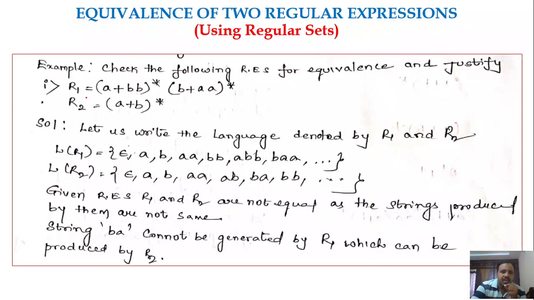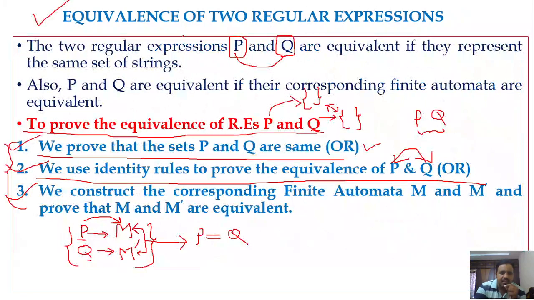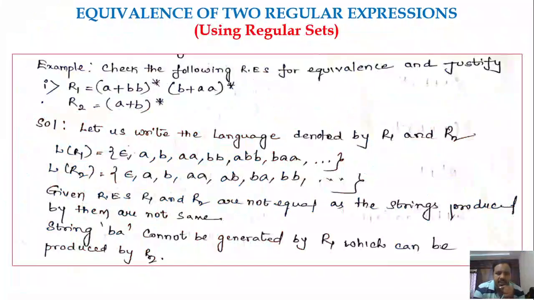So let us have a look at the various examples. That means we will use the three methods. The first method, we use the sets; the second method, we apply the identity rules to prove the equivalence; and third, we construct the finite automata to check the equivalence of the regular expressions. We will discuss each one in detail. First one: check the following regular expressions for equivalence and justify. We have to say whether they are equivalent, yes or no, right?